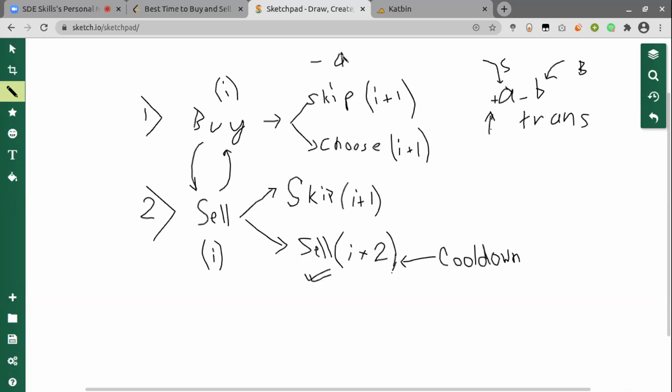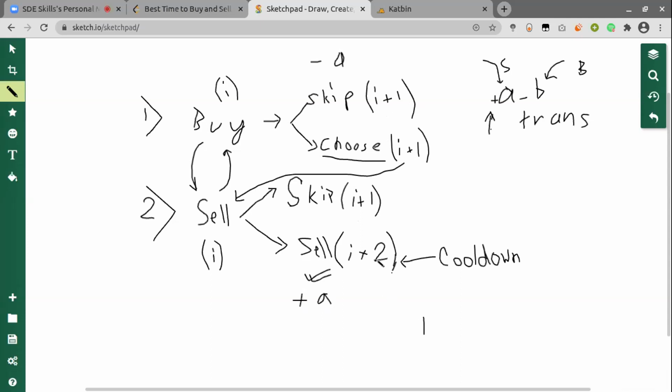Let's say A is the current value. Whenever I choose the current index, and if I sell it, then I will add plus A to my answer. And if I skip it, then I will go to I plus 1 index. Similarly, if I choose it, then I will go to I plus 1 index. But now I have to sell the particular stock. If I skip when I have to sell, I will go to I plus 1. But if I try to sell it, then I will not go to I plus 1 because there is a cooldown period of 1 day, I guess, in the question.